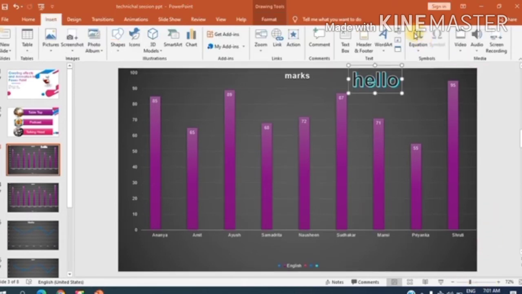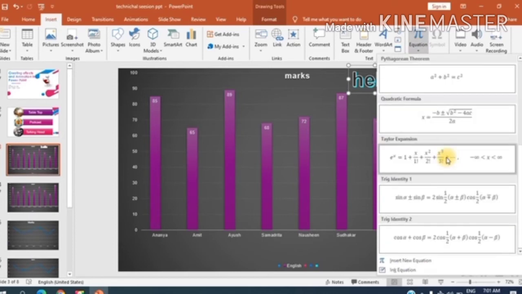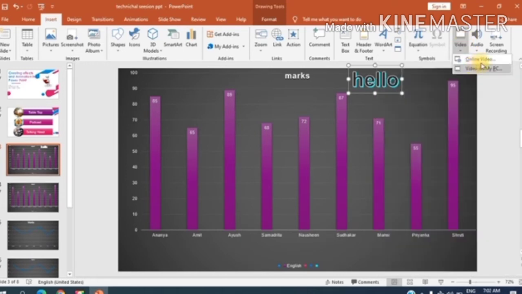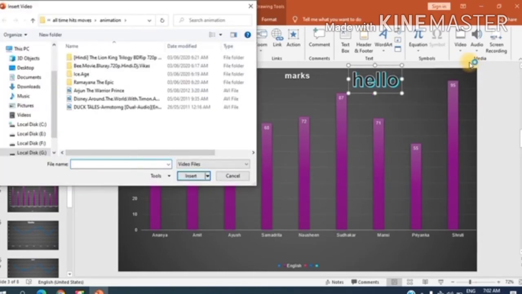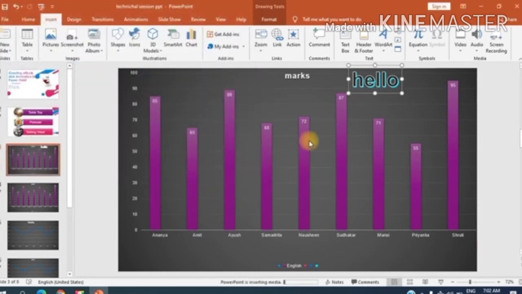And now you can see the option equation. If you need equations for mathematics, you can use them, okay? Then there is an option video. Here you can see two options are given, online and something that you have saved on your desktop. Let me show you by bringing one of the videos here. We will check whether it's working or not.